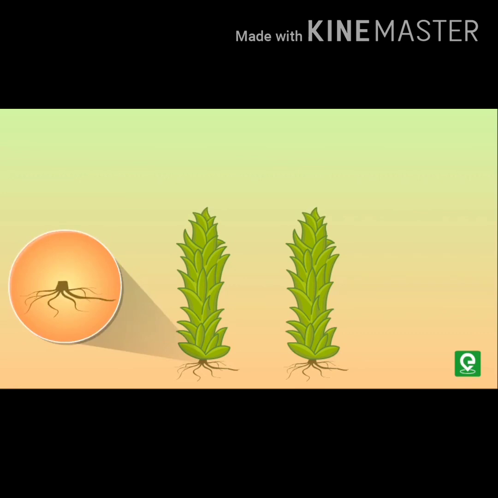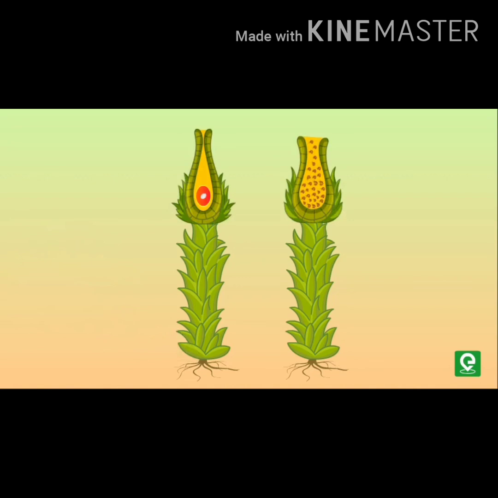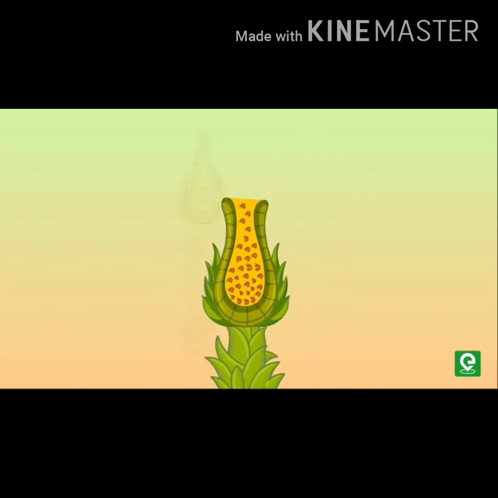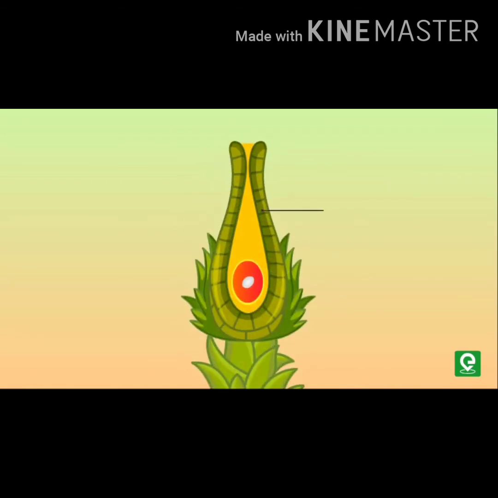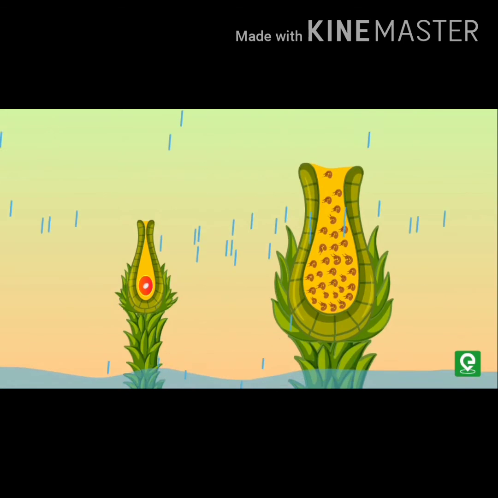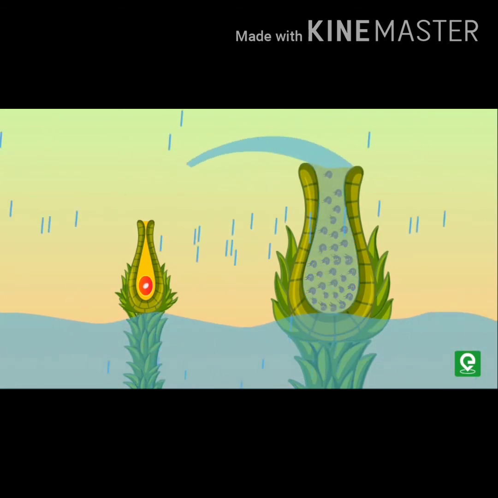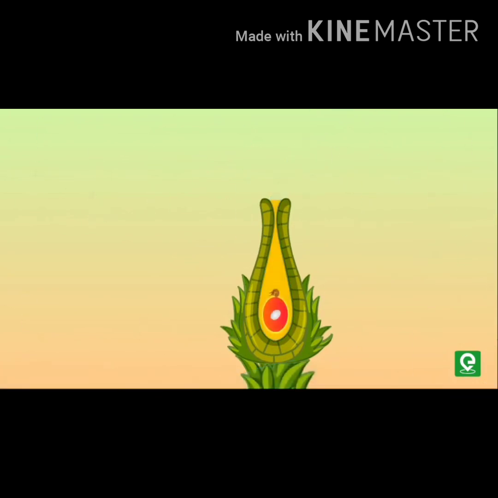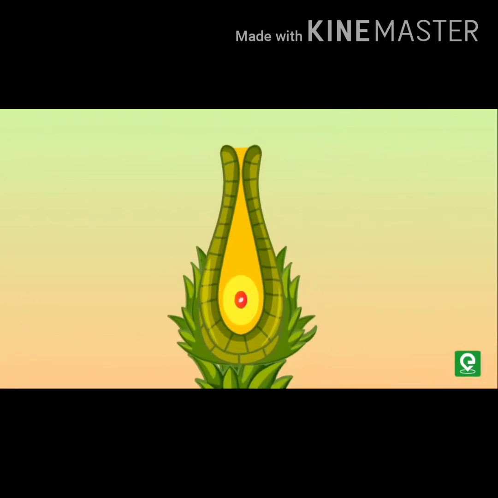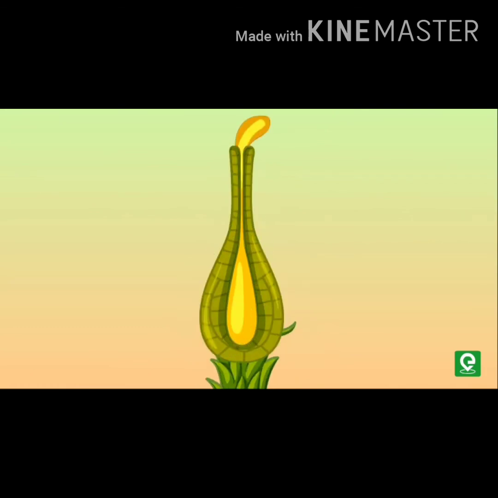At the tip of the gametophyte we can see the male sex organ and the female sex organ. The male part is called the antheridium, which bears biflagellate antherozoids, and the female sex organ is the archegonium, which produces a haploid egg. For reaching inside the archegonium, antherozoids require water. So these plants are called the amphibians of the plant kingdom. These antherozoids enter the archegonium and fuse with the haploid egg to become a diploid zygote.